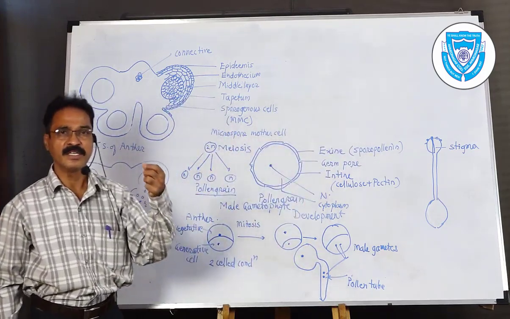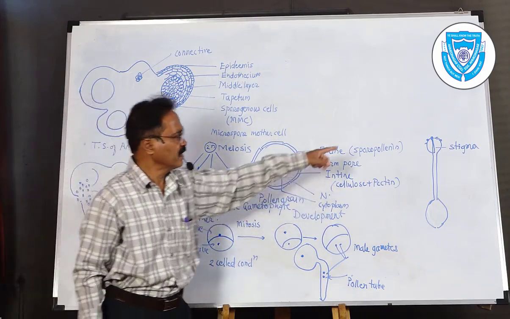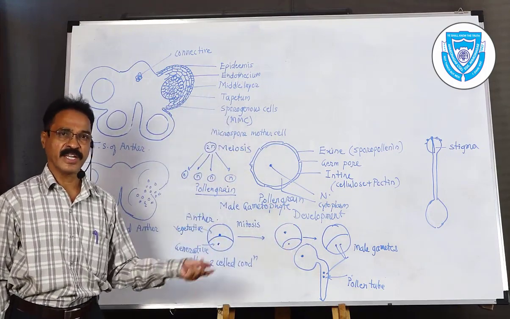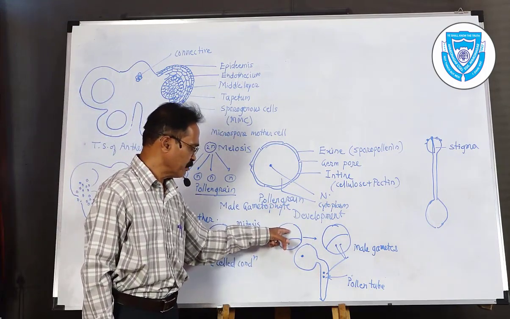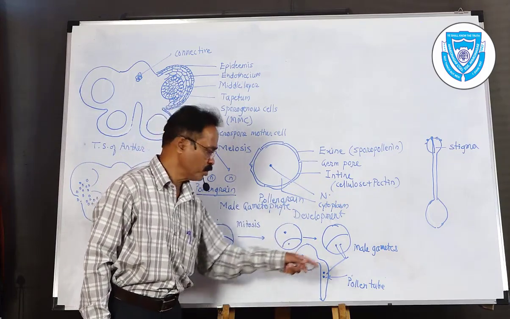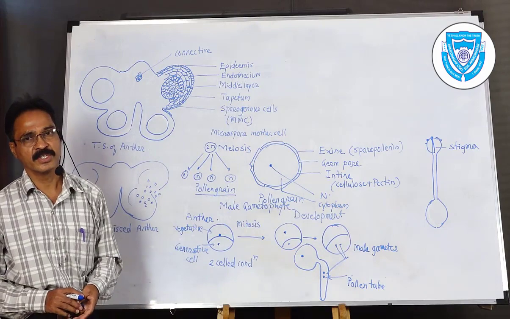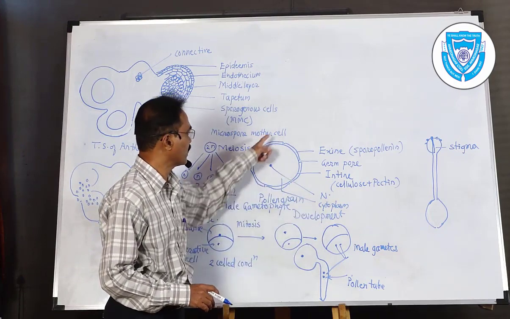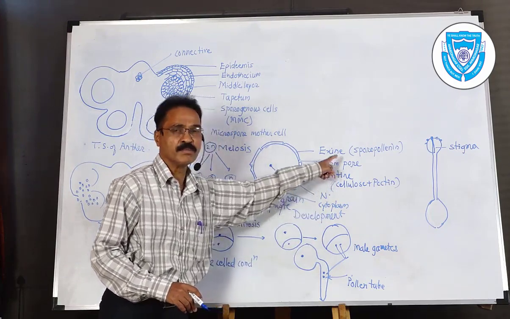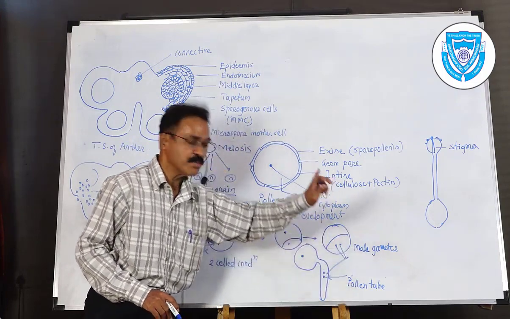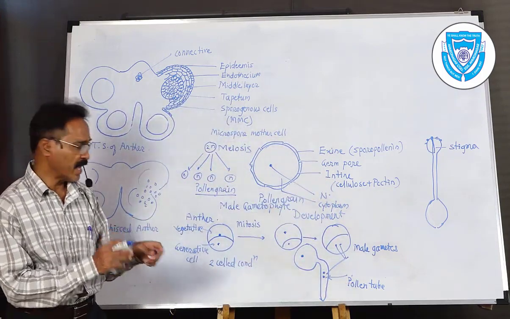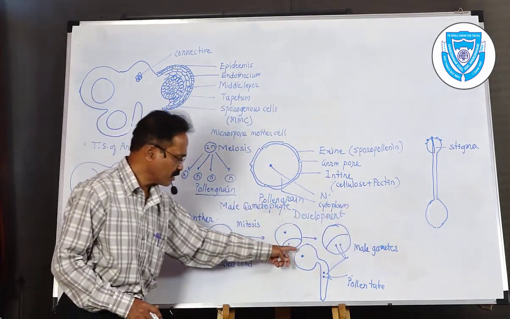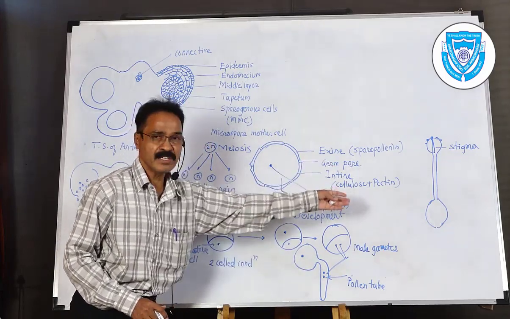It is received by the respective type of stigma, and because of some chemical stimulation, the further development of the pollen grain takes place. The vegetative cell remains as it is, and the generative cell divides again to develop into 2 male gametes. These male gametes are non-motile, and hence the intine comes out through the germ pore and elongates, which is called the pollen tube. This pollen tube carries these 2 nuclei, the male gametes, and the further development takes place during double fertilization.